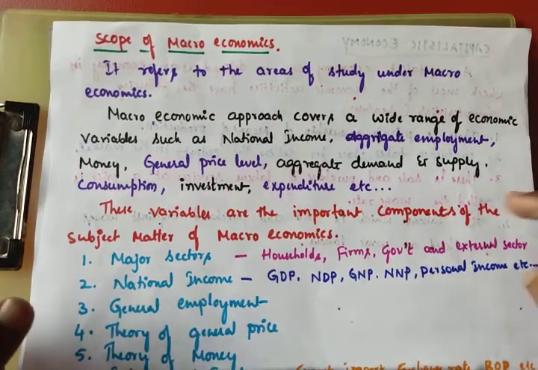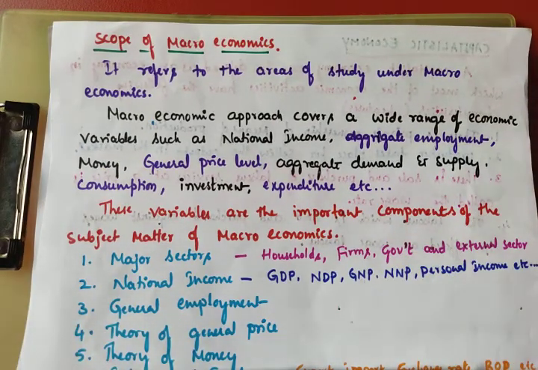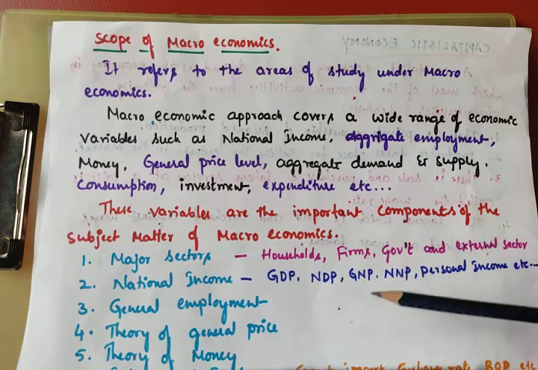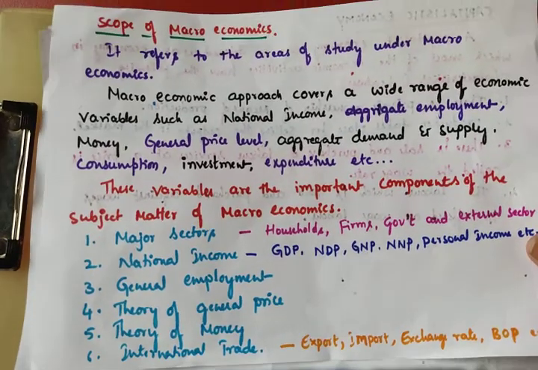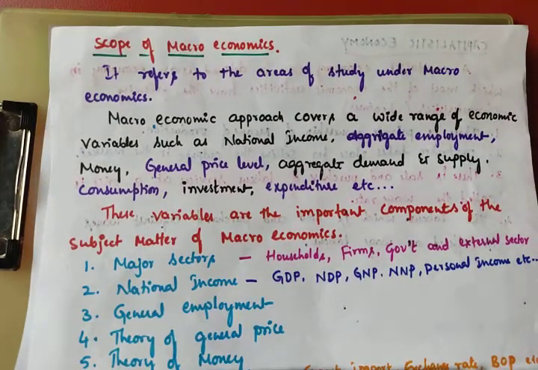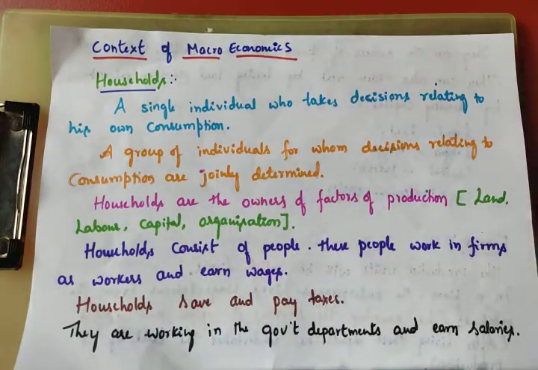So major sectors: households, firms, government, and external sector. We have to discuss this in this first chapter only, that is, introduction to macroeconomics. The remaining, like national income, general employment, theory of general price, theory of money, and international trade, we will discuss in further chapters. Now we should discuss the major sectors, that is, the context of macroeconomics.